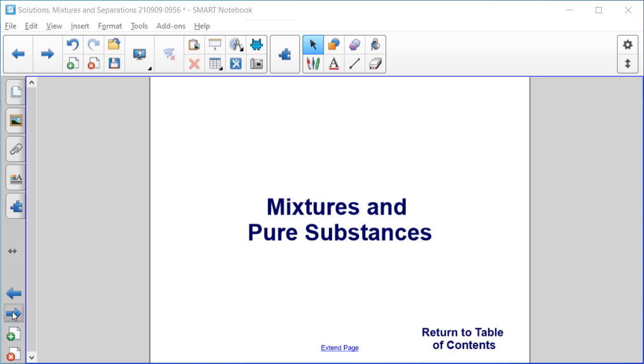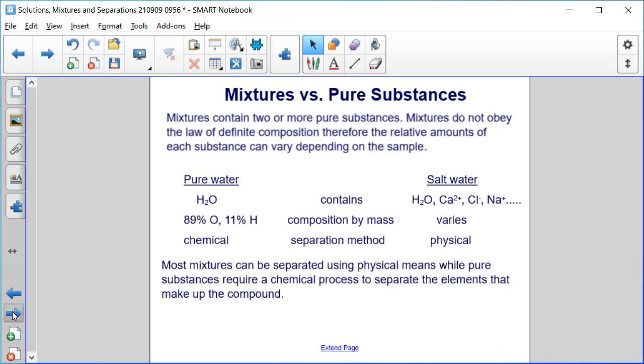In Section 1, we're going to discuss the differences and similarities between mixtures and pure substances. Mixtures contain two or more pure substances. Mixtures do not obey the law of definite composition. Therefore, the relative amounts of each substance can vary depending on the sample. Let's look at an example of this.